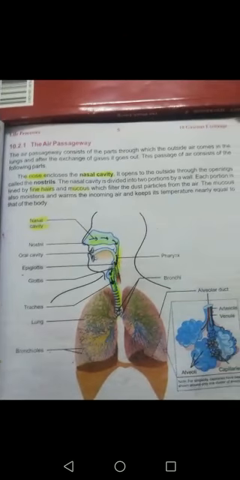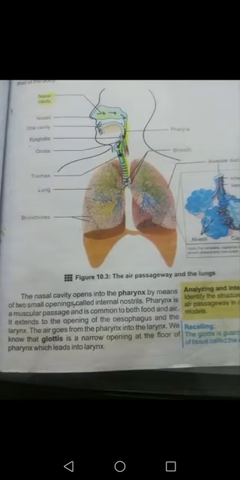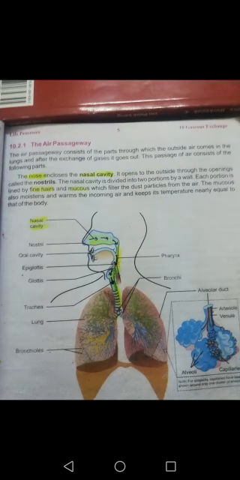The larynx is a voice box. This is the pharynx, and this is the larynx. Why is it called the voice box? Because it has pairs of fibrous bands present in it, the vocal cords, and these vocal cords vibrate and sound is produced.